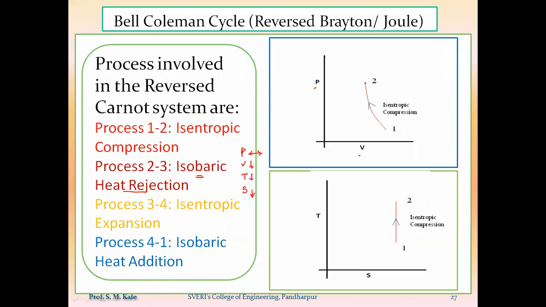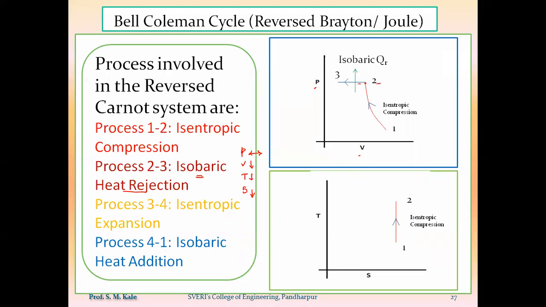But now, what should be the direction of that constant pressure line? If I take that constant pressure line towards this direction, it will indicate that the volume of gas goes on increasing. But as my volume goes on decreasing, the horizontal line should point towards this direction. So the constant pressure line, that is the isobaric heat rejection process, will be shown likewise. Here 2 to 3 indicates the isobaric heat rejection process inside the cooler. Are you getting?